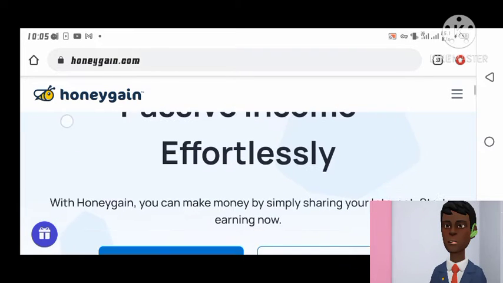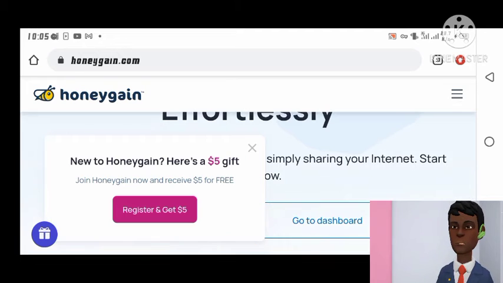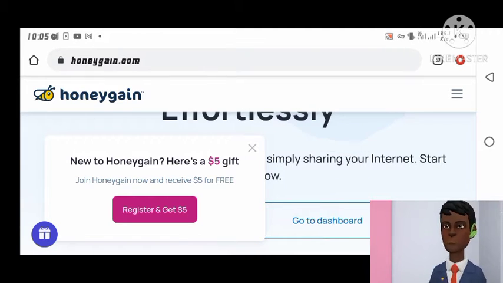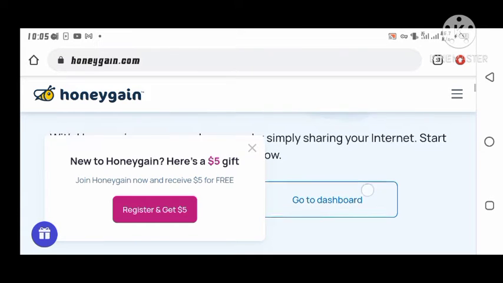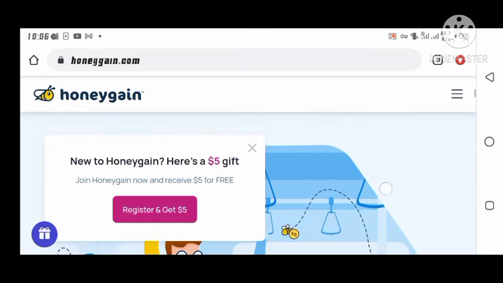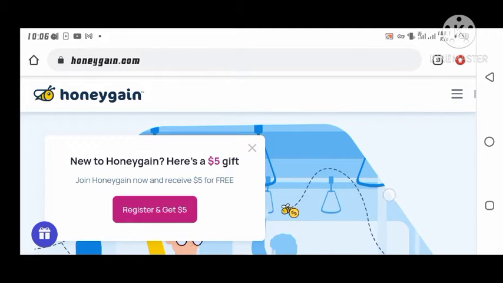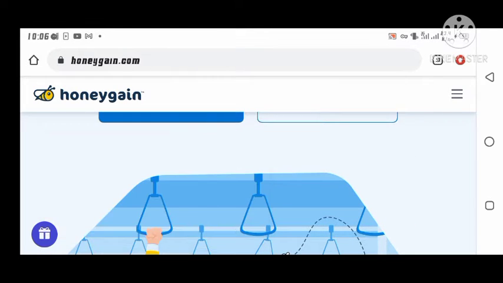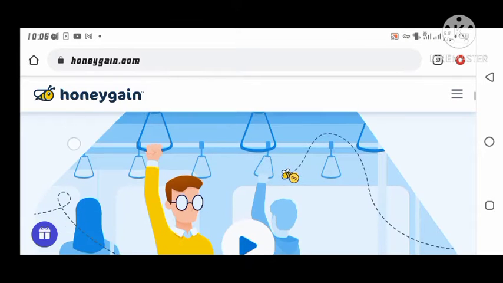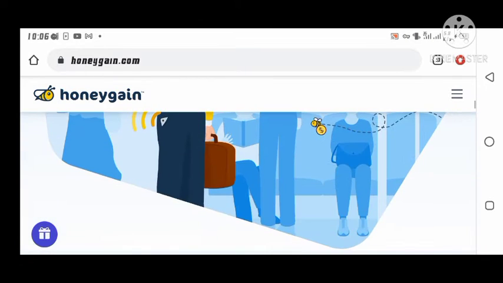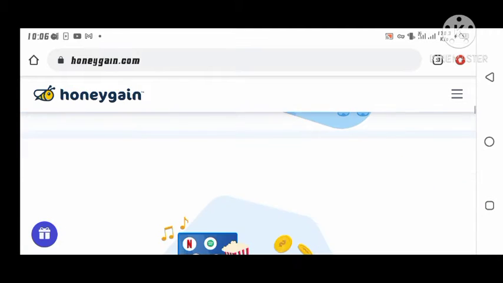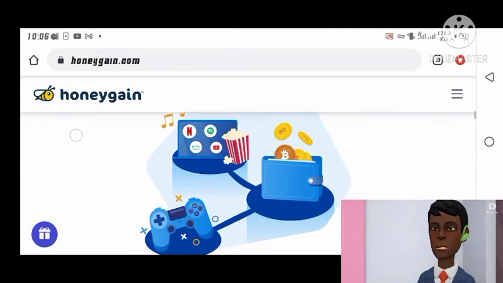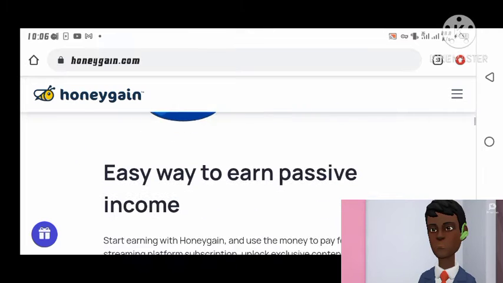Passive income, effortlessly. With Honeygain, you can make money by simply sharing your internet.